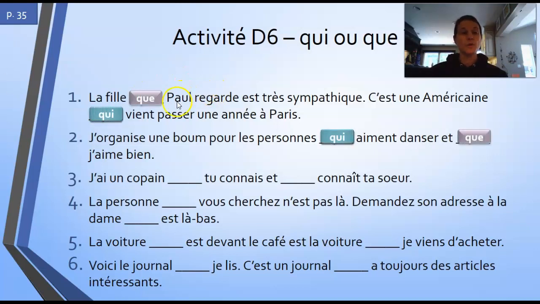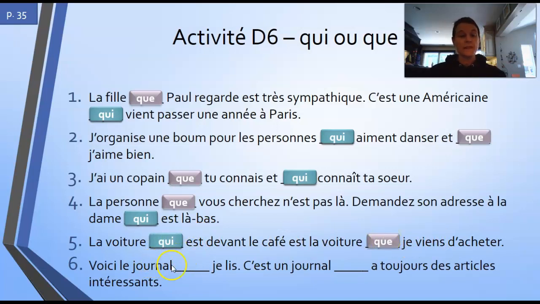So here you notice Paul, subject, vient, verb, aime, verb, je, subject. You have 2, so it's going to be que. You have verb, it's going to be qui. Now be careful here. La personne, this is still a subject here. Que vous cherchez. Qui est. Okay, you have a verb here, so you're going to use qui. You have a subject here, so you're going to use que. And you're going to use que. And you're going to use qui.